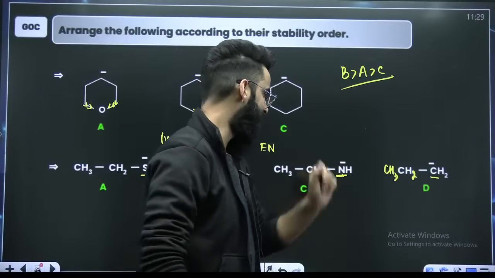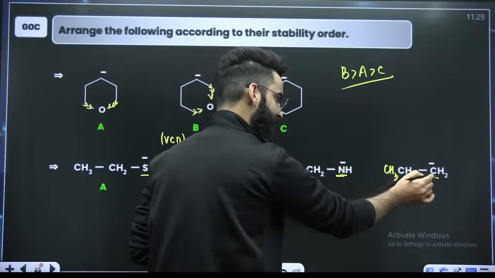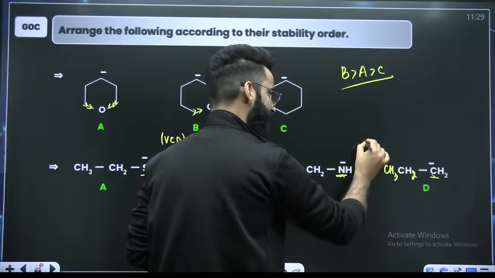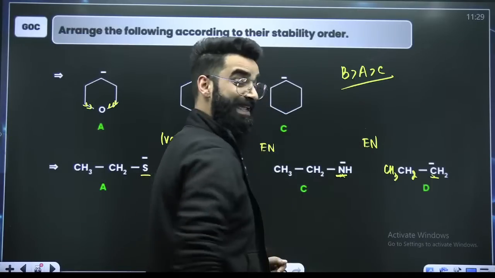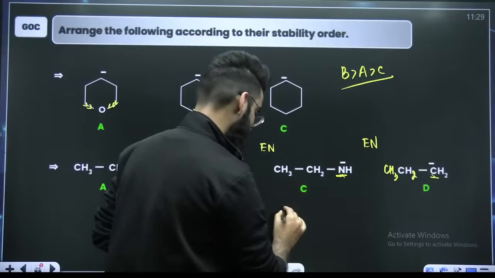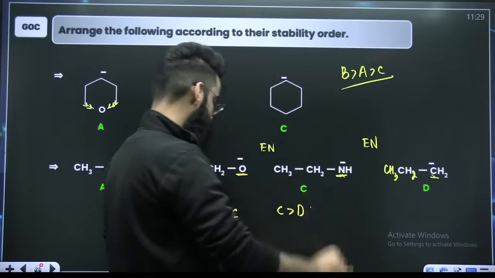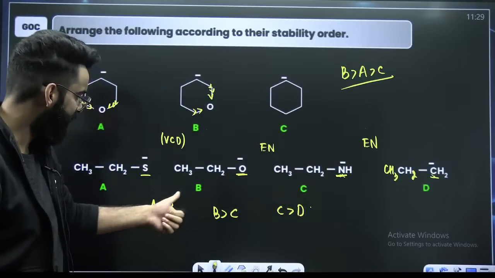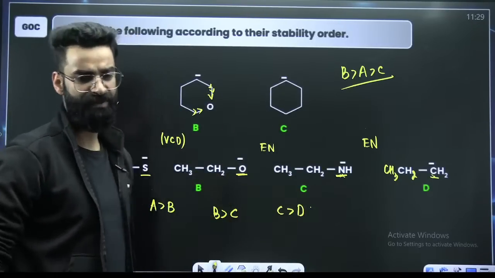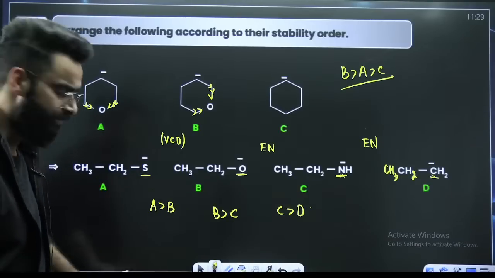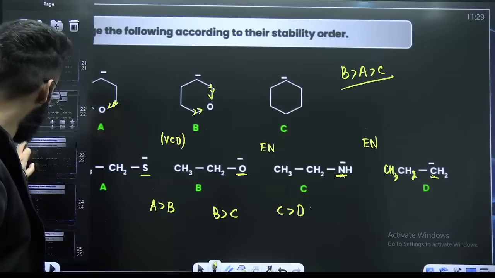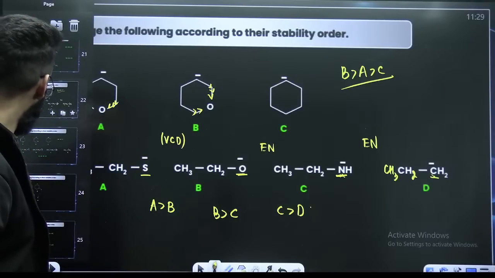Now C and D. Nitrogen carrying negative, carbon carrying negative. They belong to same period. Again, electronegativity. Negative charge is more stable on more electronegative element. So C's stability is more than that of D. So what should be the order as per this? A, B, C and D has to be the order. That's all. No need to think a lot about this. A very simple and basic question this is.